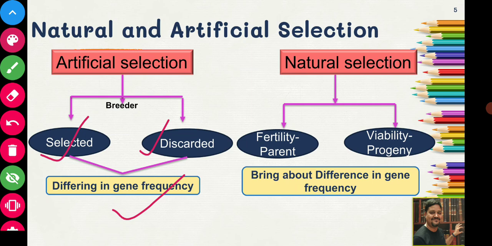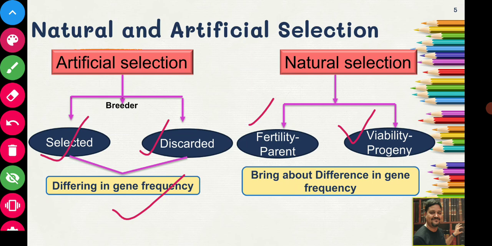Now, natural selection works in two ways. The first is by the fertility of the parent. A few of the parents that you have selected will not be fertile. If nature wants to select or reject an individual, it will play with the fertility of the parent. The animals that are not fertile will not contribute to the next generation and will automatically get rejected. Another way nature works is the viability of the progeny. The progeny that is going to be produced may not be viable.